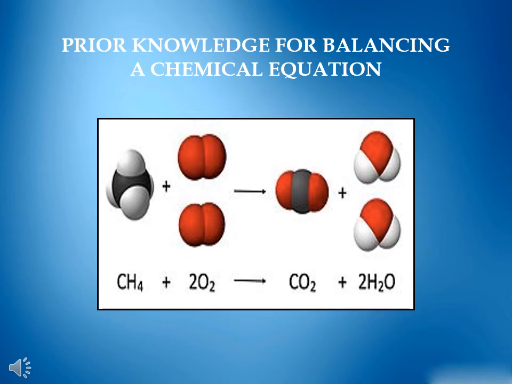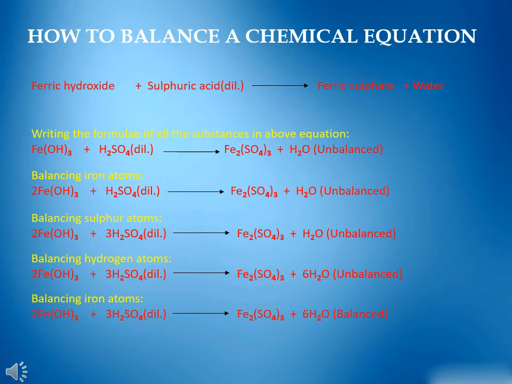Third, one must know the correct symbols and formulas of the reactants and products. The process of making the number of atoms of each element equal on both sides of an equation is called balancing of an equation.